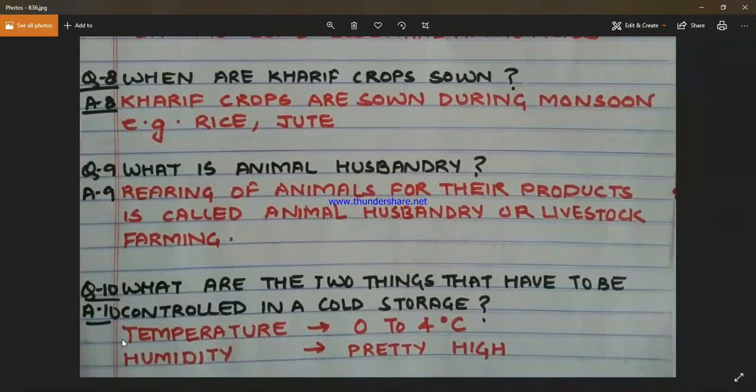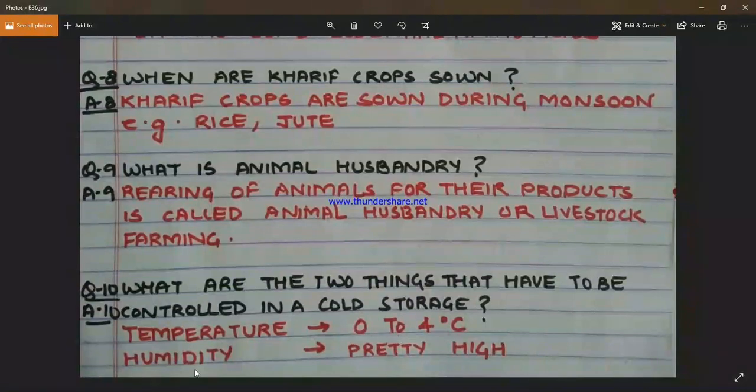As you can see here, the temperature range in a cold storage should be 0 to 4 degrees Celsius. Why? Because low temperature does not allow the growth of microorganisms, and also it stops the enzymes present in the fruits and vegetables from spoiling them.